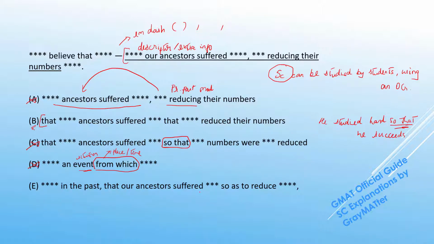D goes off. And in E, we have so as to, which serves a very similar function to so that. So if we say that our ancestors suffered this event so as to reduce, it once again implies that they had an intention to reduce their own numbers. So E goes off. This leaves us with the right answer choice, B for Bravo.